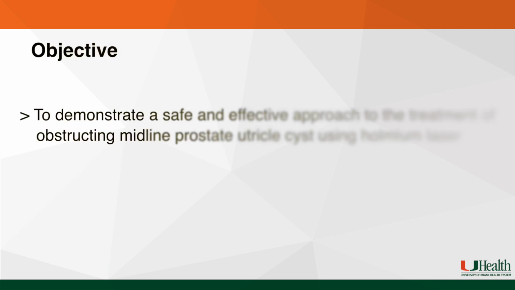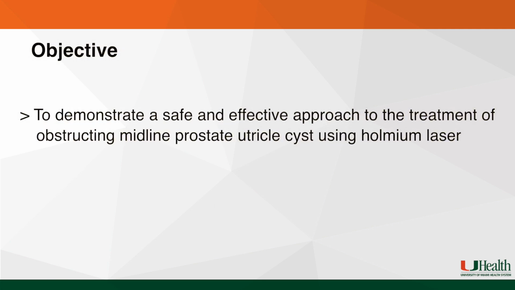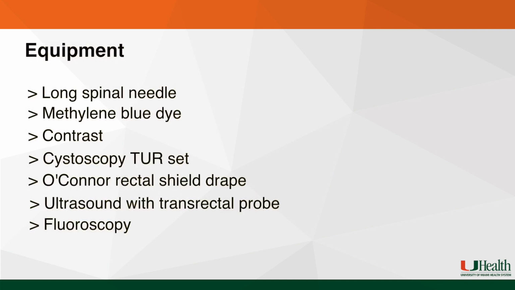Our objective with this video is to demonstrate a safe and effective approach to the treatment of obstructing midline prostatic utricle cyst using holmium laser. The following list of equipment is recommended, including a long spinal needle, methylene blue dye to inject into the cyst, contrast, a TUR set, O'Connor rectal shield drape, ultrasound with a transrectal probe, and fluoroscopy.